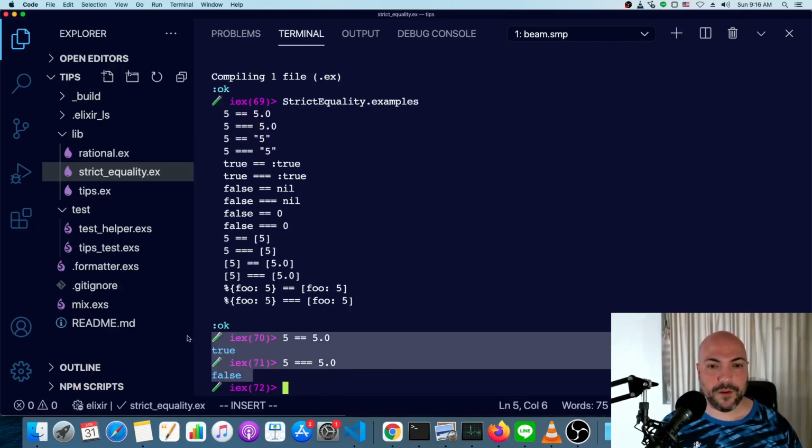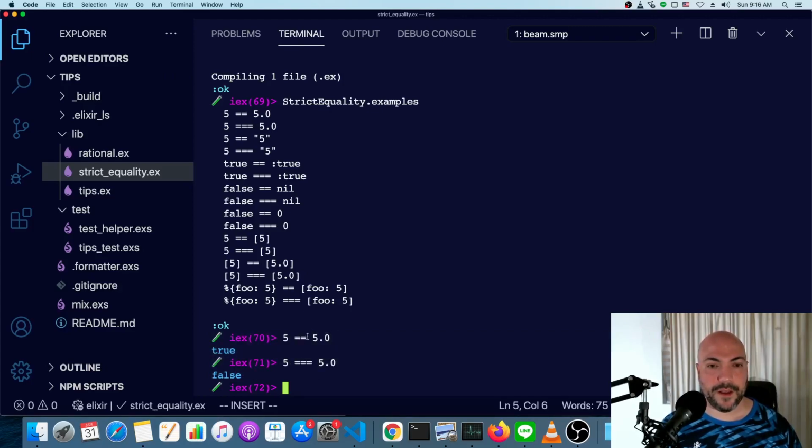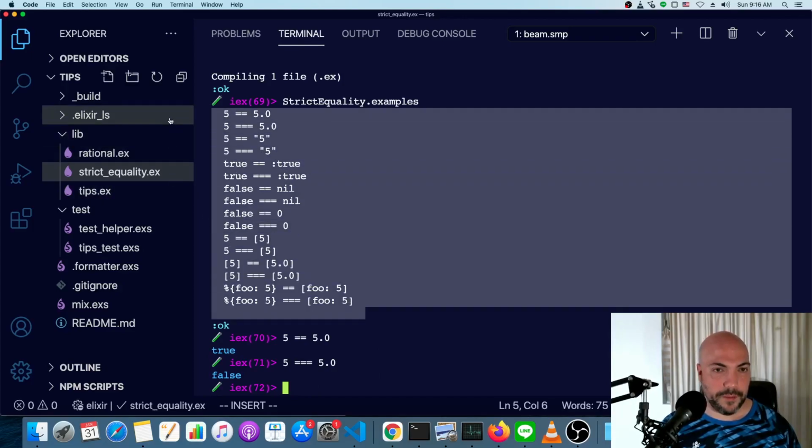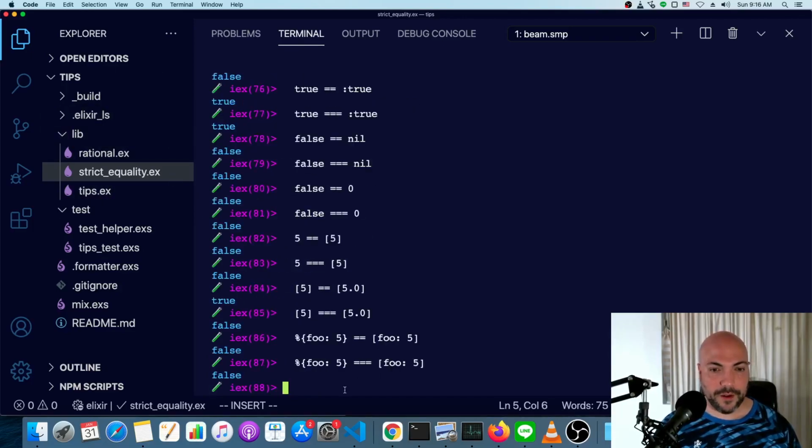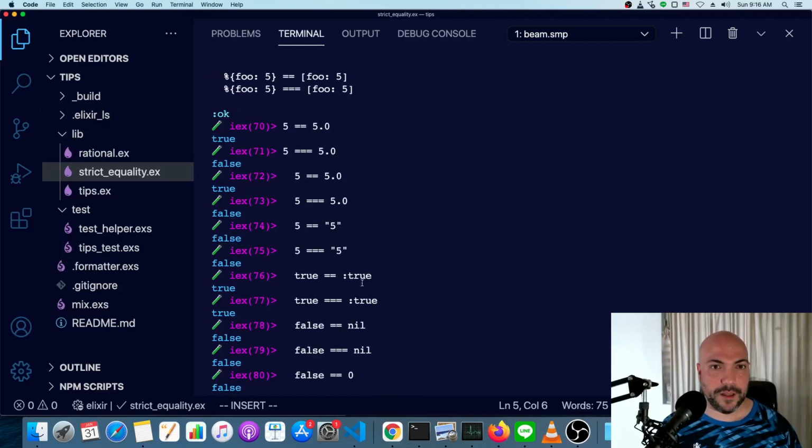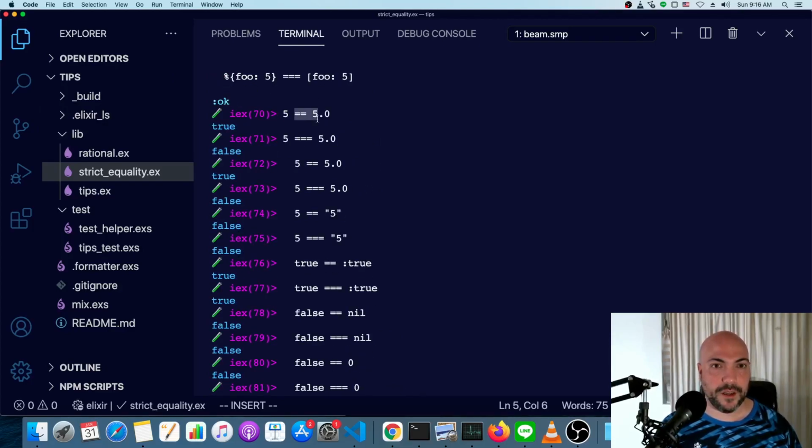This is actually the only time you really need to worry about a triple equals. It's because 5 and 5.0 are both numbers. You actually do get integers coerced into floats. So it is useful in that case. I'm just going to paste the rest of these into the terminal and we'll go through them really quickly. So you'll see there is a difference between the double equals and triple equals with an integer and a float.